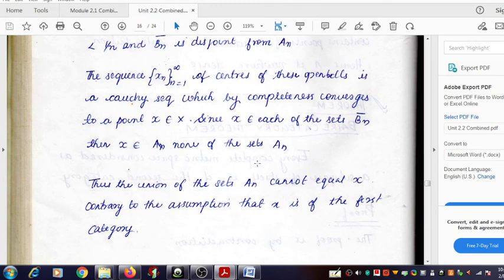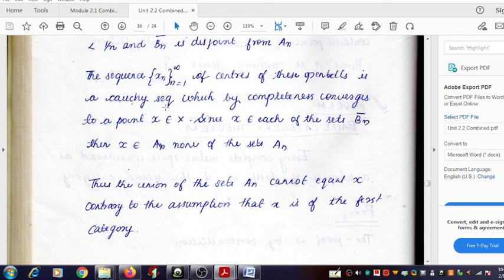That means x is an element of X, but x is not a member of the union of an. We consider the union of an, a1 union a2 union a3 union etc. We also know that their union is equal to X.